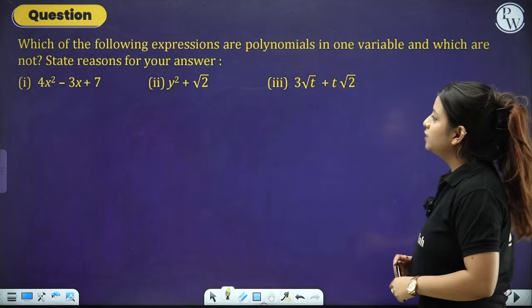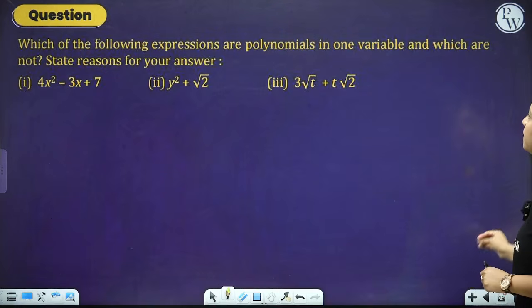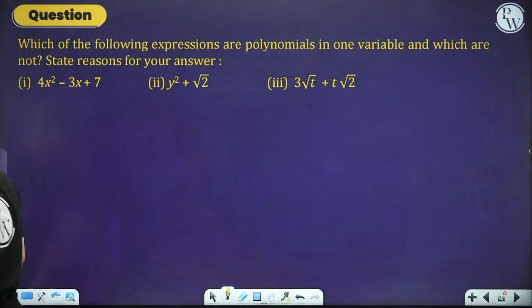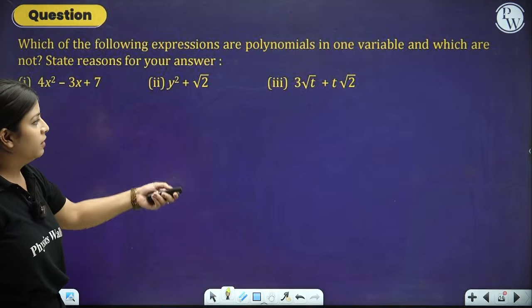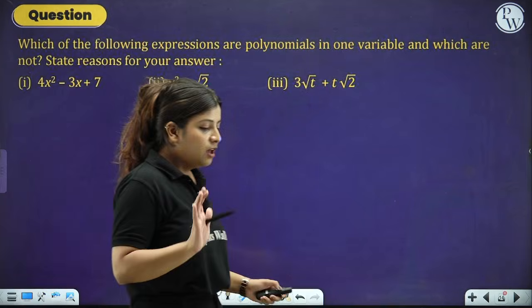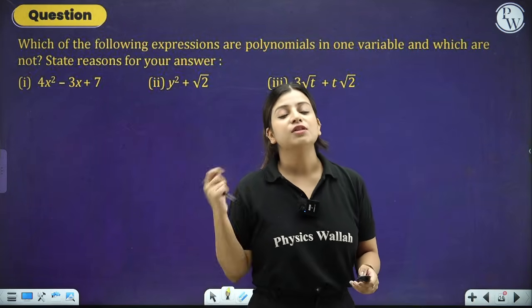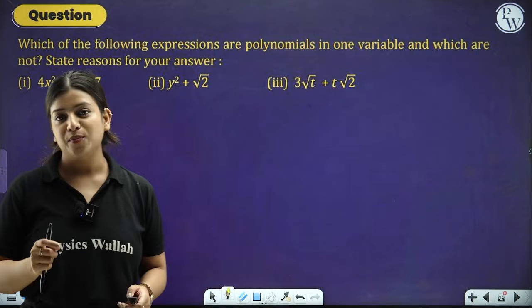Now in the second question we have: which of the following expressions are polynomials in one variable and which are not? State the reasons for your answer. We do not only have to check for one variable, people. We also have to check whether the particular expression is a polynomial or not.